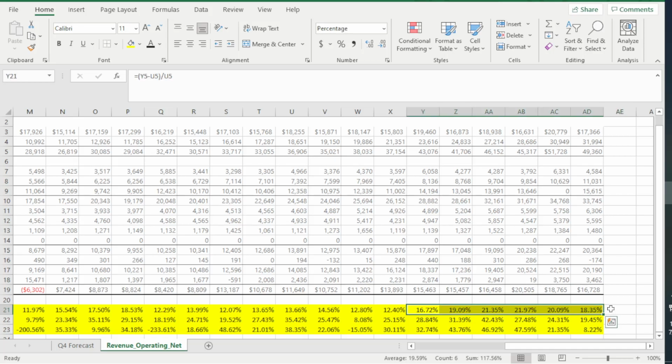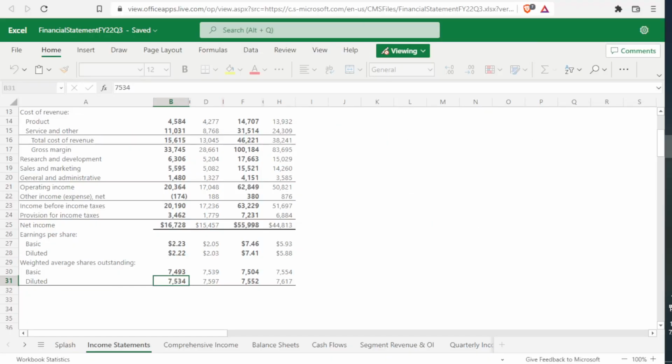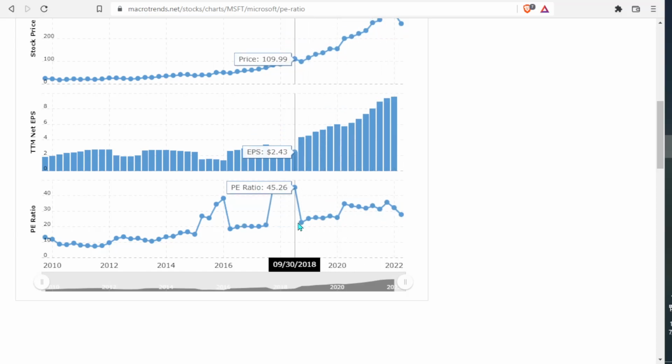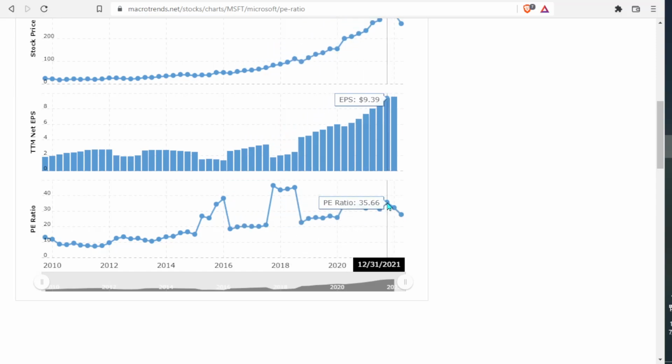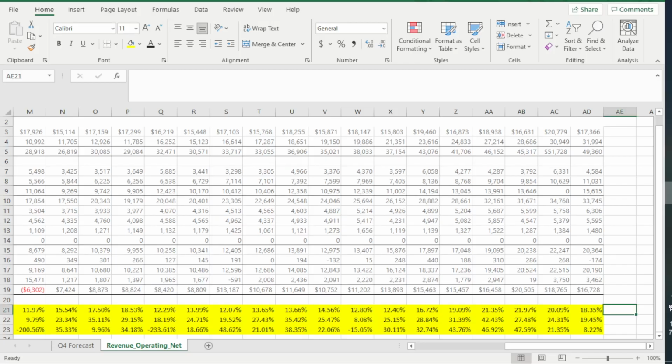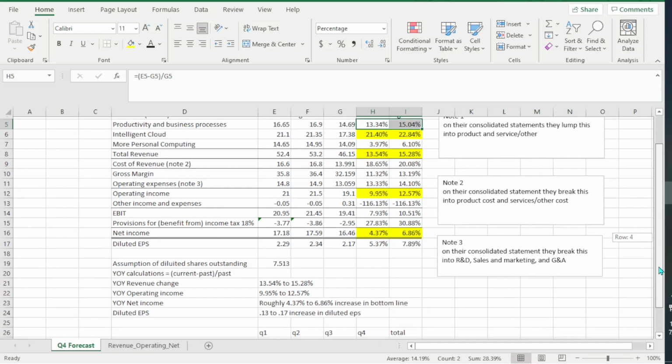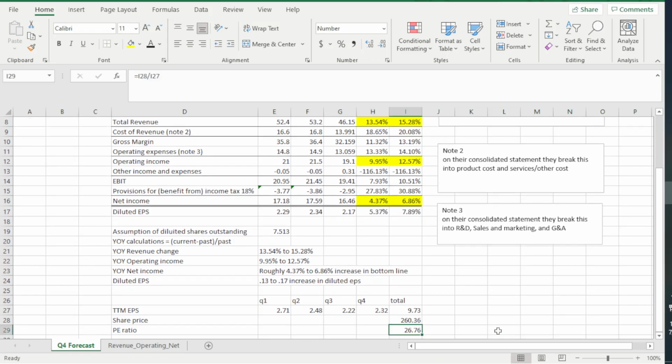Revenue declining as well. So let's go look at historical PE here. Historically, Microsoft trades at a pretty rich PE, somewhere around the mid 20s to the high 30s. So now we're going to be around, let's see, what was that number? So we're expecting 26.76, assuming that that is the share price.